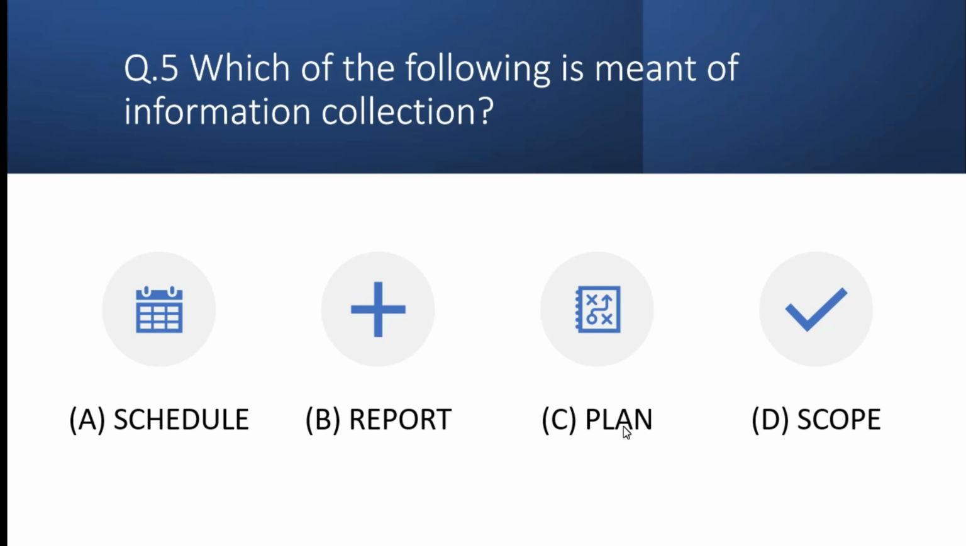Question number 5. Which of the following is meant for information collection? First one, schedule. Second, report. Third, plan. And fourth, scope. Which of the following is meant for information collection? So we can collect the information from the schedule. So schedule is the right answer.